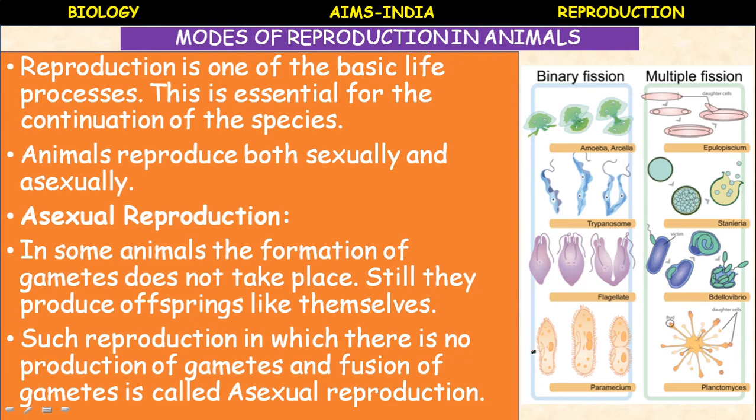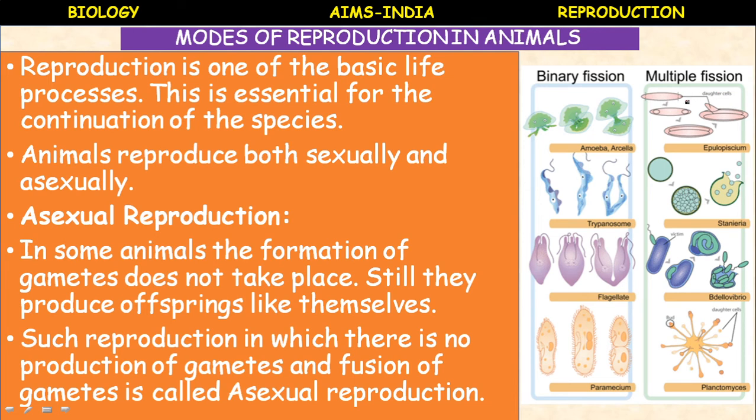So binary fission is an asexual reproduction. Why do we consider binary fission as asexual reproduction? Because there is no production of gametes and there is no fusion of gametes. Simply by means of fission. Fission is a kind of asexual reproduction. Binary fission means dividing one organism into two.